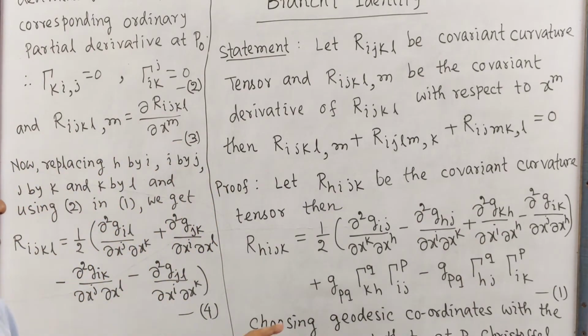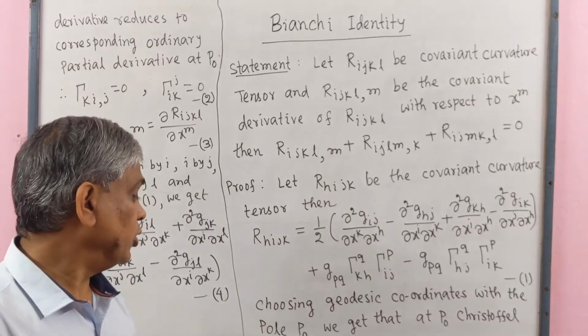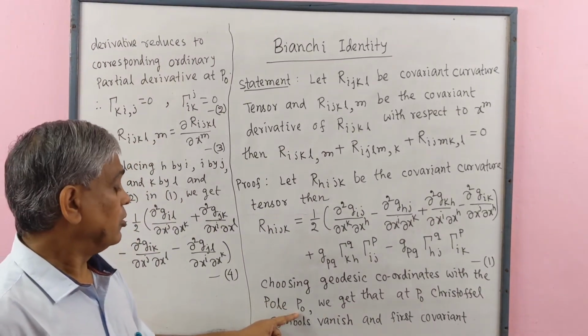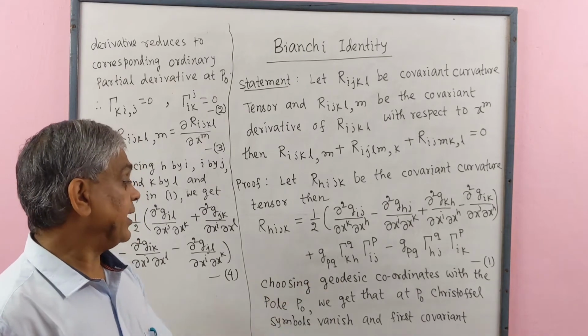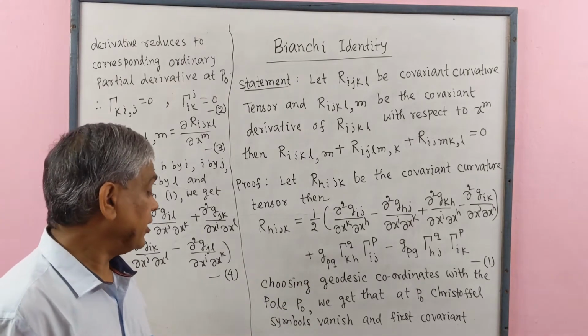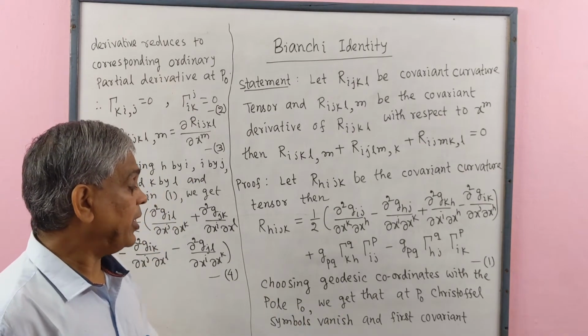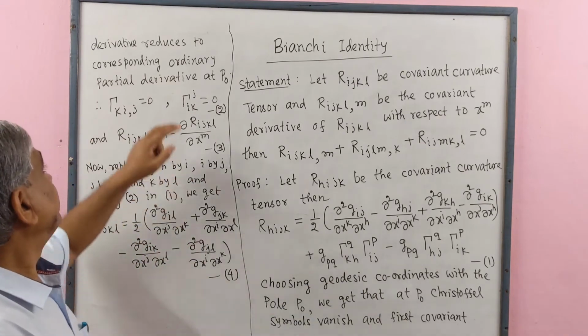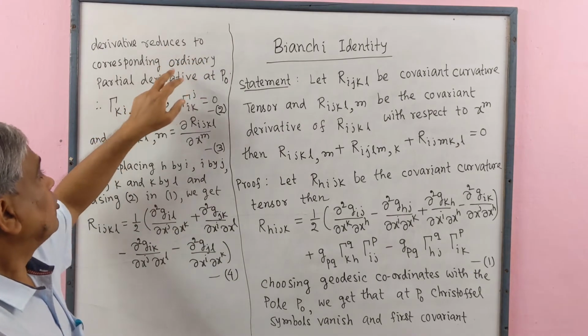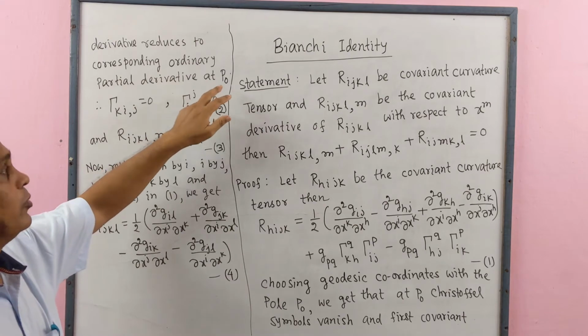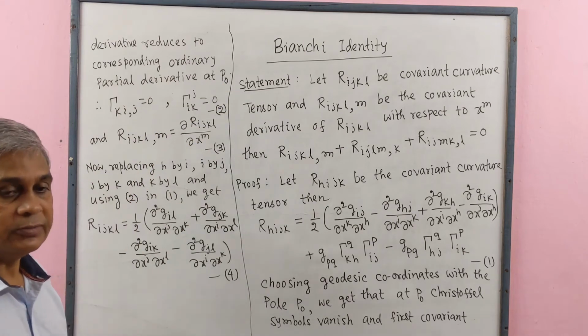Now choosing geodesic coordinates with the pole P0, we get that at P0 Christoffel symbols vanish and first covariant derivative reduces to corresponding ordinary derivative at pole P0.